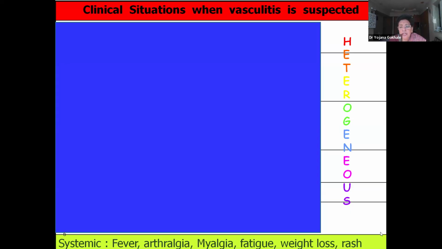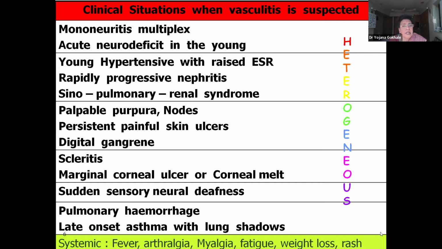Now, clinical situations when you should be suspecting vasculitis is when the patient has systemic features like fever, arthralgia, myalgia, fatigue, weight loss, raised ESR, plus any of the following: mononeuritis multiplex, acute neurodeficit, young hypertension with raised ESR, rapidly progressive glomerulonephritis, pulmonary renal syndrome, skin rashes, digital gangrene, scleritis, marginal ulcerative keratitis, corneal melt, sudden sensorineural deafness, pulmonary hemorrhages, and late onset asthma.